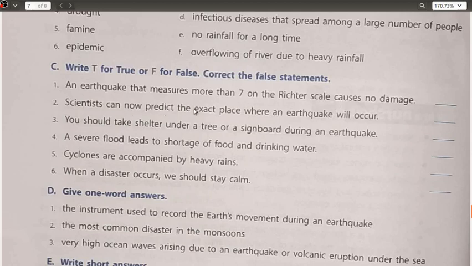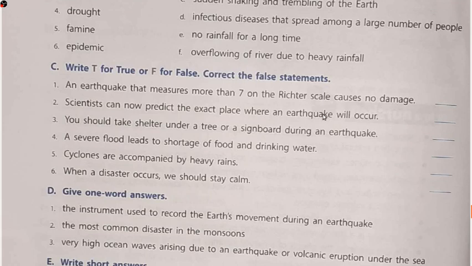Scientists can now predict the exact place where an earthquake will occur. This is also false. We cannot predict the exact place. We can only predict the nearby places where the earthquake can occur.